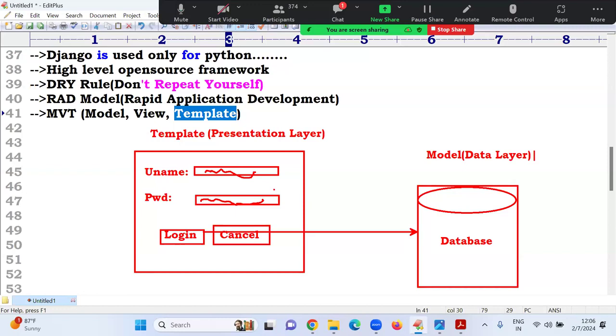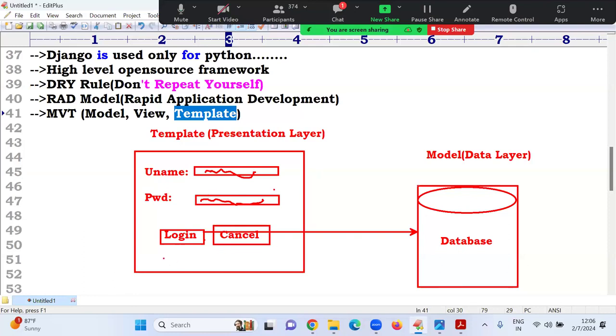Sir, model okay, template okay. What is view? Whenever you click on the login button, in your Python you have created multiple functions. Remember in flow control, at the time of the while loop, I gave a small program: username Sunny, password Mahesh; if both match, thanks for confirmation, otherwise keep on asking. Otherwise, an error message.